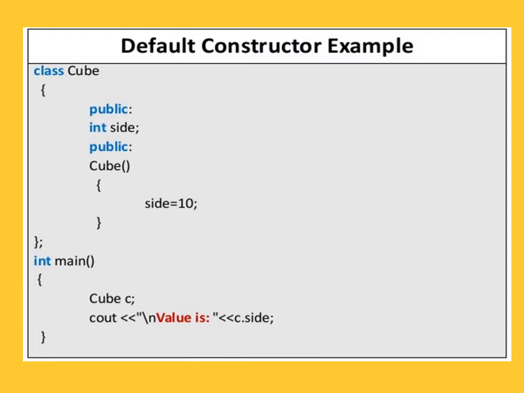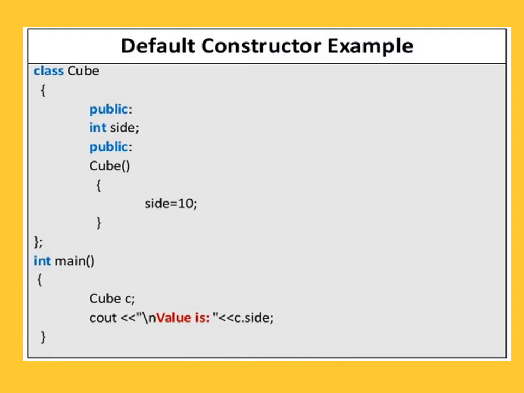In a public section, we declare the data member int side. Again, in a public section, we define the constructor. The name of the class and the name of the function are the same, so it is a constructor. In that constructor, we assign the value side is equal to 10. Then close the body of the constructor, and close the body of the class with a semicolon.